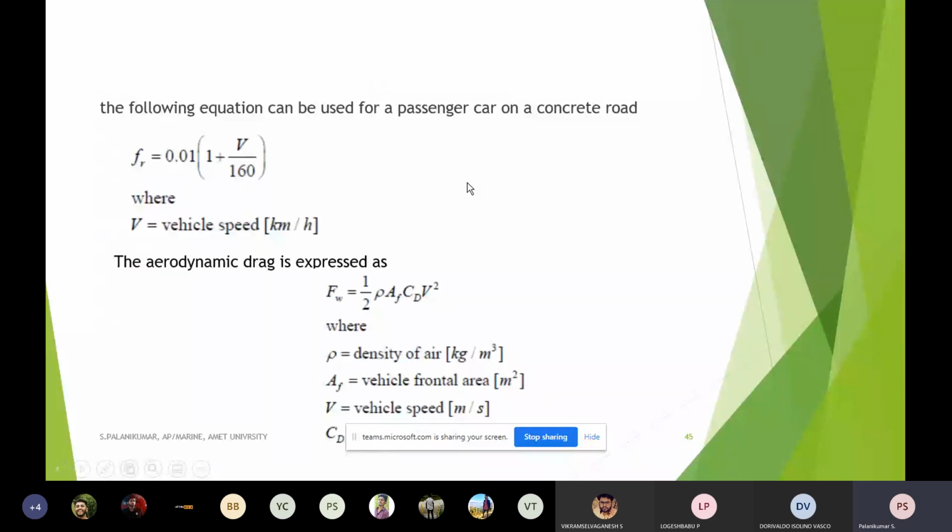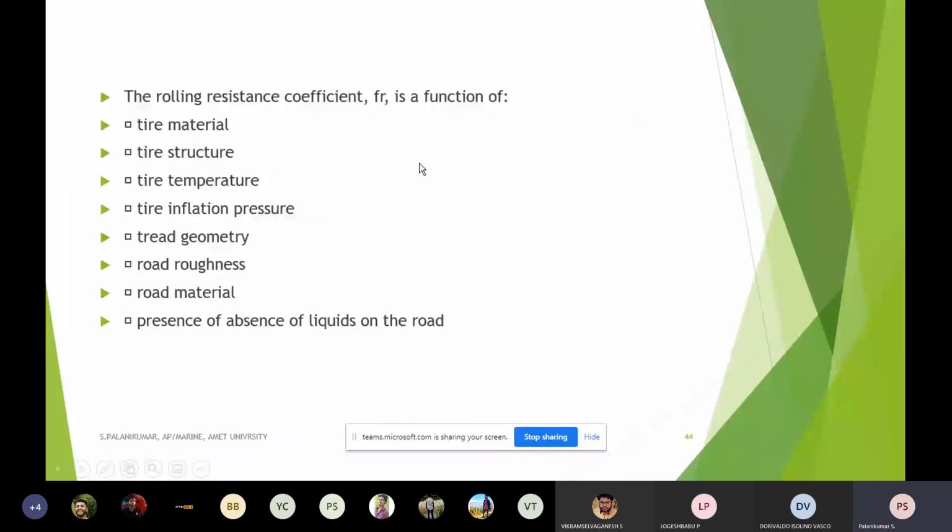So instead of that, there is one formula. What is the vehicle speed? If you know that, divide it by 160. It is a very big derivation, but as far as the derivation is concerned, you need not worry about it. As an open elective, you have to learn this subject with a qualitative treatment only, so knowing what it is is enough. If you multiply that with 0.1, very easily we can get the resistance. So the rolling resistance coefficient we can calculate.